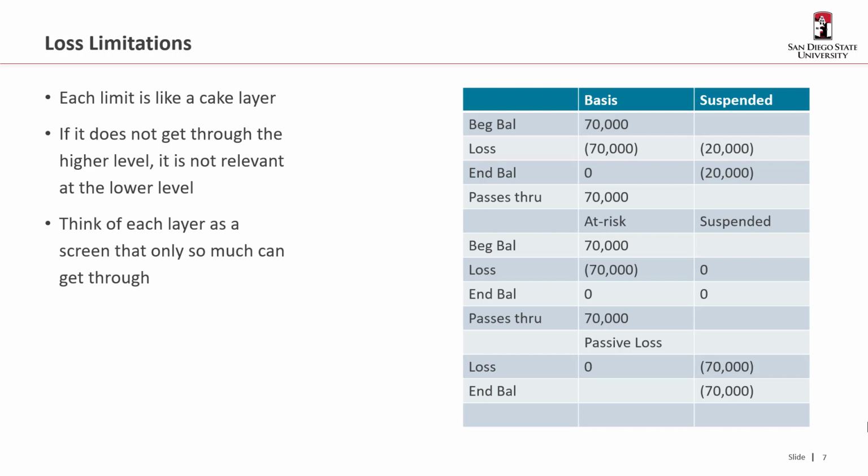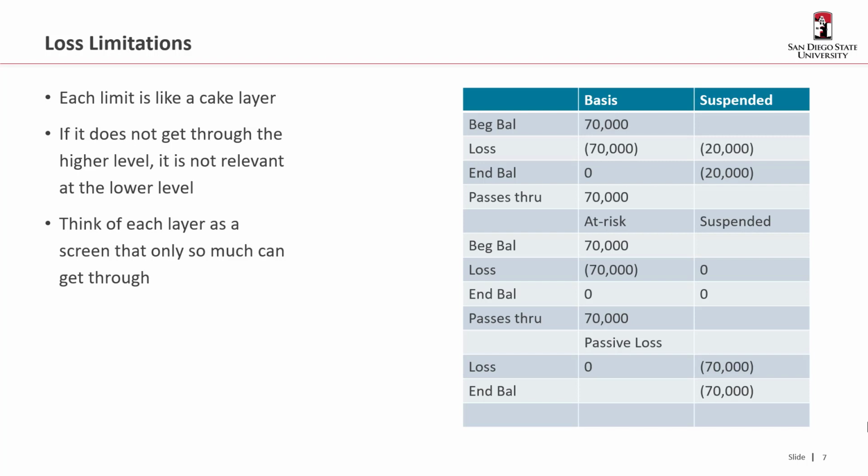So basis starts at 70,000, the loss is 70,000, which means that the ending balance is 0. 70,000 is passed through that first filter, let's call it the basis filter, but the other 20,000 is suspended. Okay, now let's shift down to the at-risk limitation.